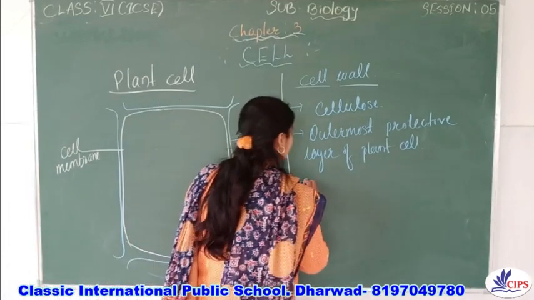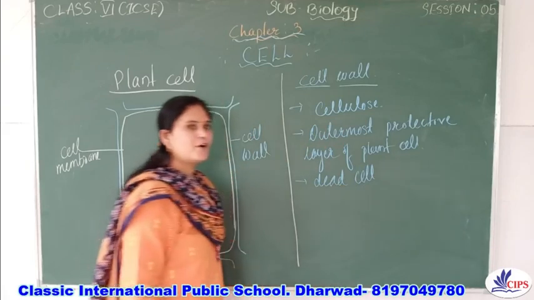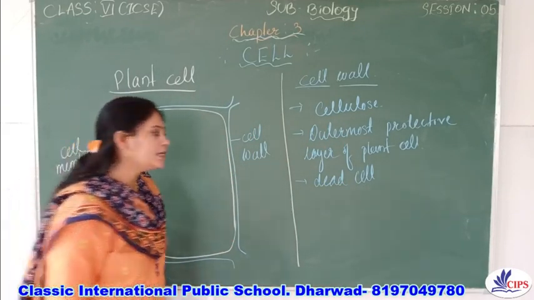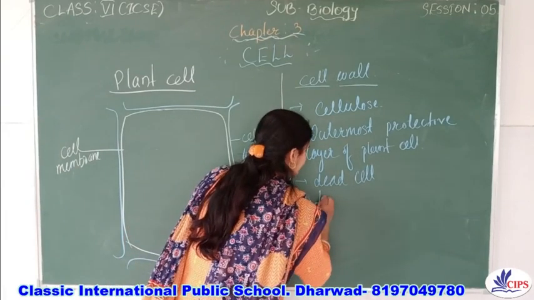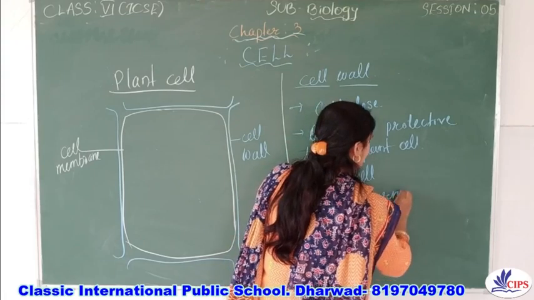It is made up of dead cells, and the cell wall is a freely permeable membrane.